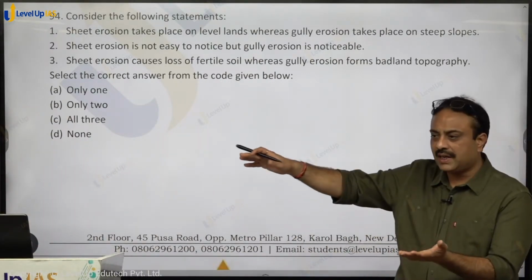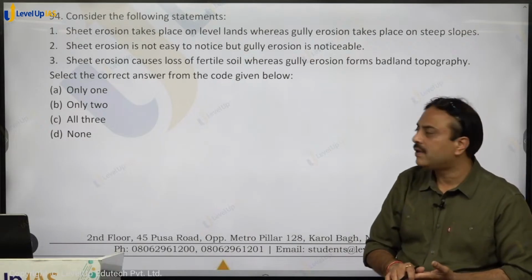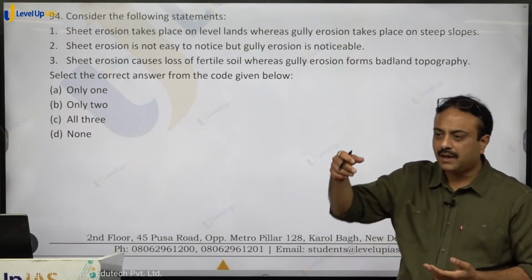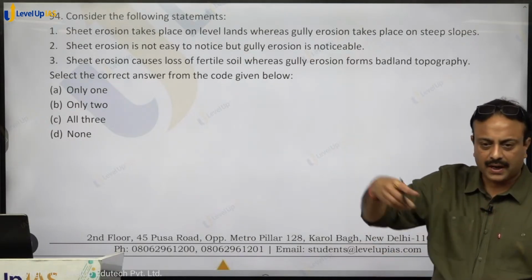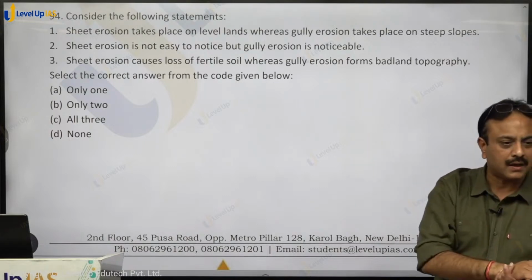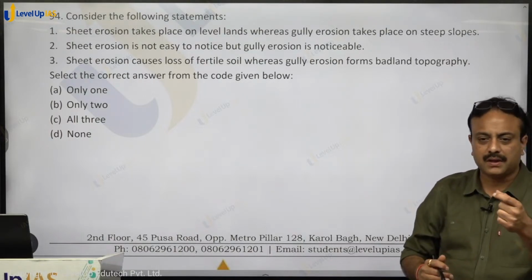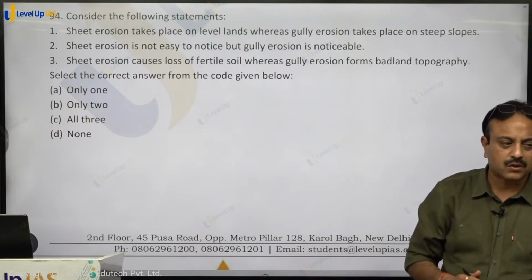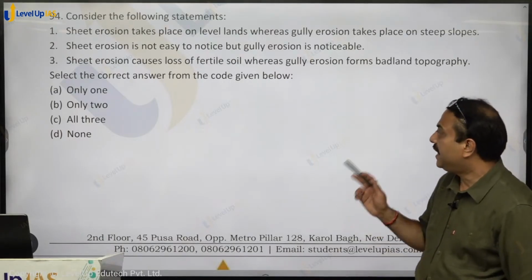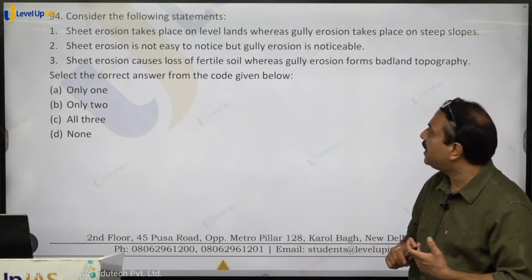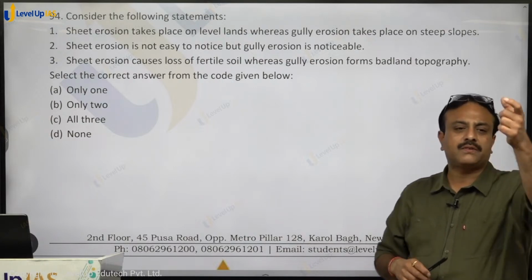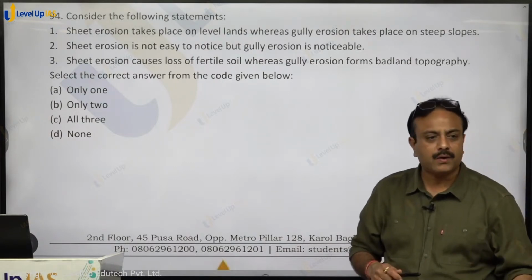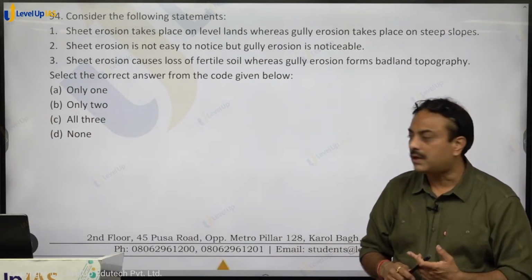Sheet erosion, when a layer of soil gets removed. Gully, when a channel is formed on a slope and the water rushes down through that channel, and thereby the channel becomes deeper, wider, that is called a gully. Sheet erosion is not easy to notice, but gully erosion is noticeable. Gully is visible, sheet may or may not be noticeable.